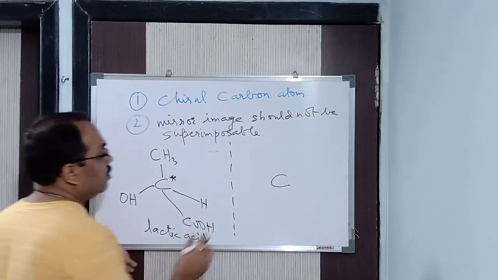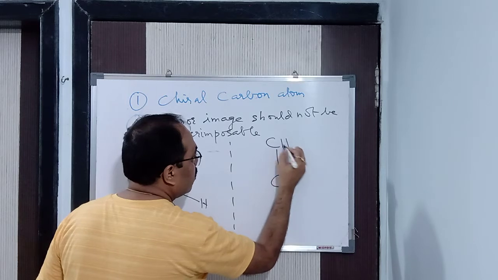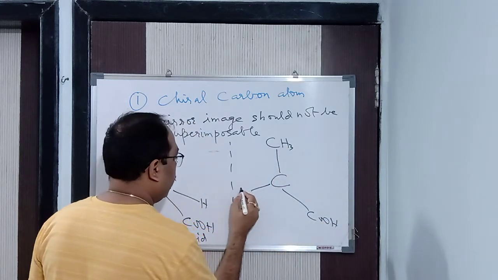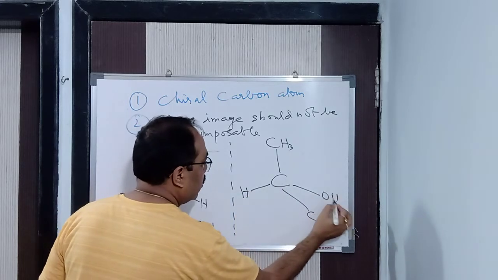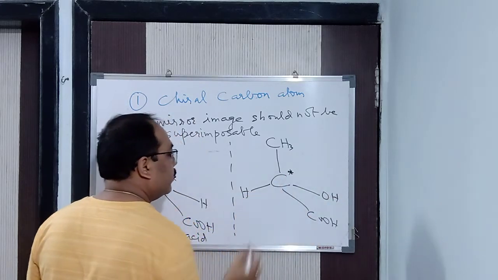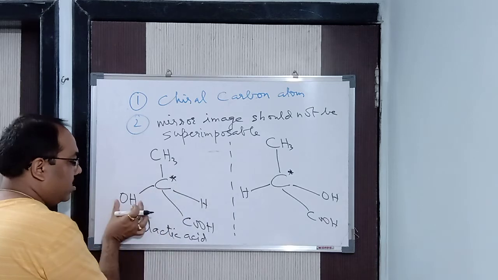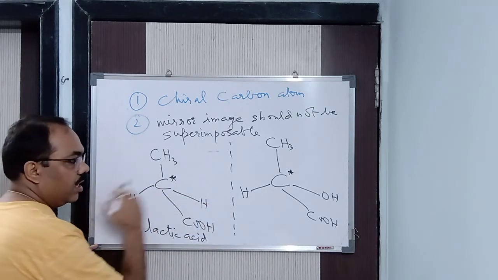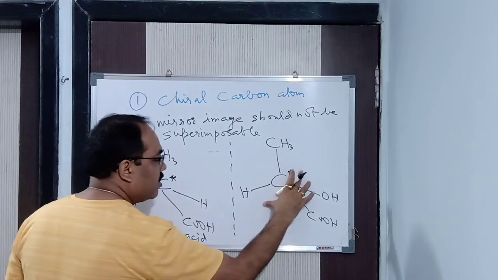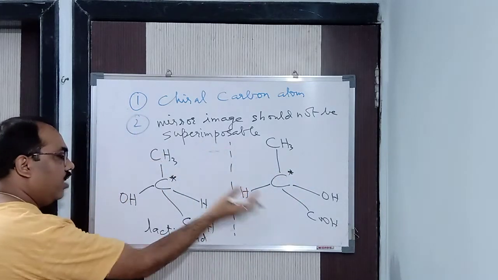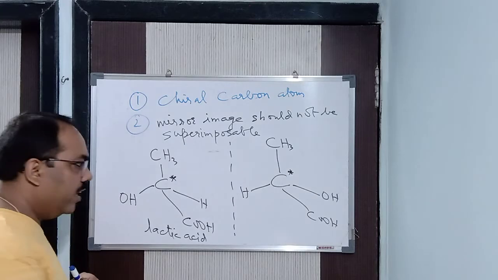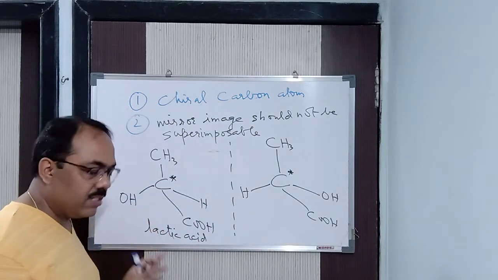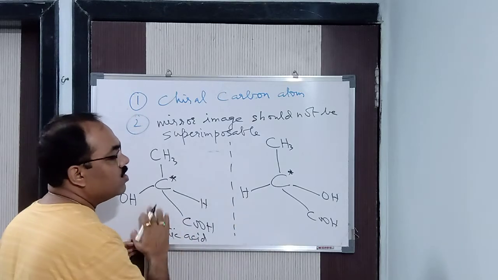So next, what we will see is here. CH3 will remain. COOH remains. Here what happens is that H, and here it is OH. You can see it here. See, this H, this OH, it comes this side and H comes this particular side. The image. What is this image? Now this image, you put it over the object. Will it superimpose? Is it going to overlap the other? No. So hence we say the mirror image should not be superimposable.